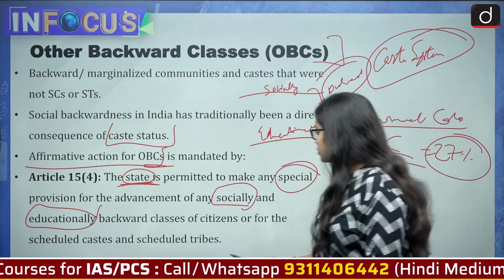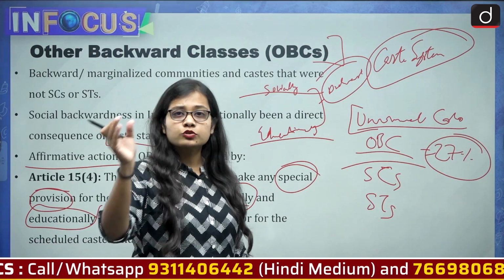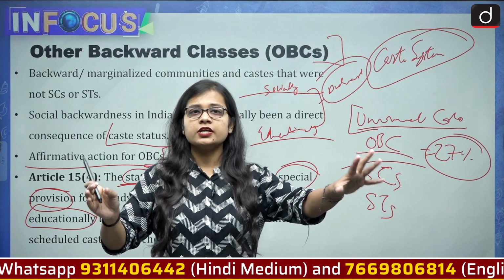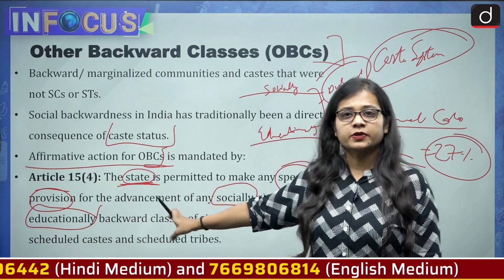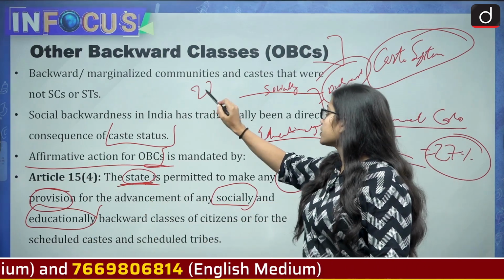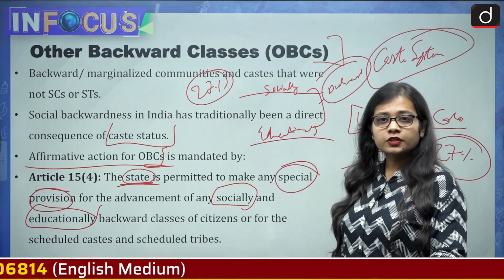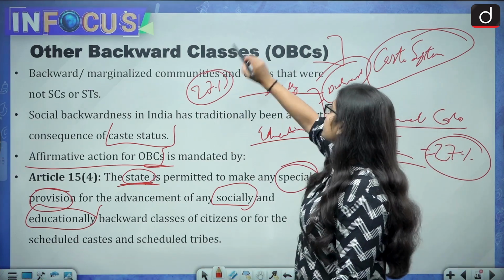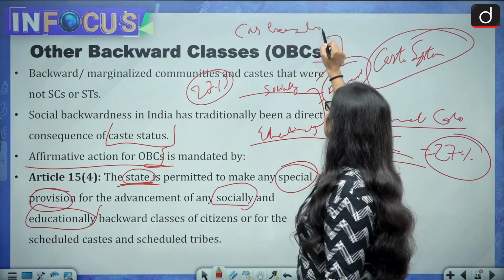So the state can make special provision for people who are socially and educationally backward. So the state made special provisions with respect to this, and 27% reservation was given to the OBCs. And within OBCs there is now a creamy layer.